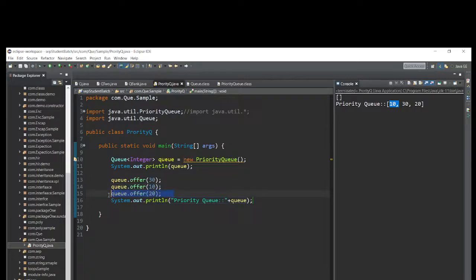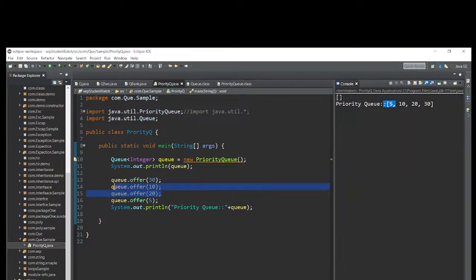If there is a value lower than the lowest, let me check. A lower value than 10 is 5 or 4, anything. Let me take 5. Let me check whether it works properly or not. Let me save this one. So 5 came. The point I'm trying to make here is that the smallest number gets the first priority. That's why it printed 5 first. Before that, among these three elements, what was the lowest value? 10.